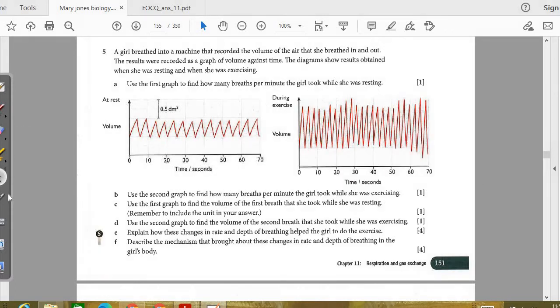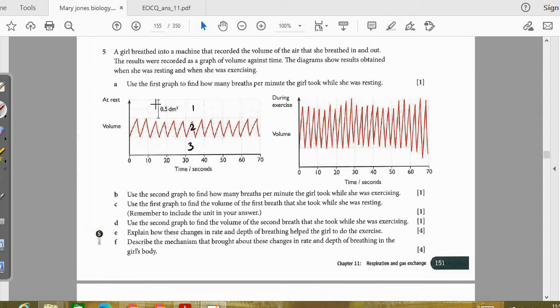Next up we have: use the first graph to find out the volume of the first breath that she took while she was resting. So now you need to find out the volume. If you notice in the grid lines, these are the cubes which are given to you. 1, 2 and 3 cubes.